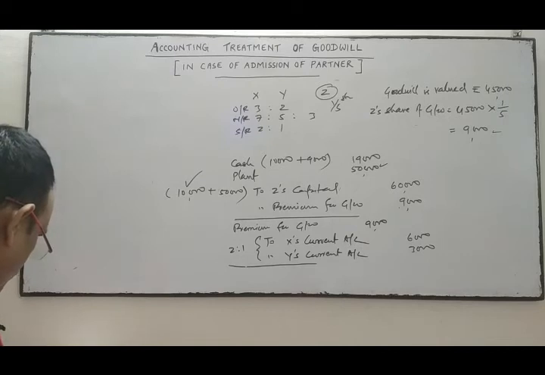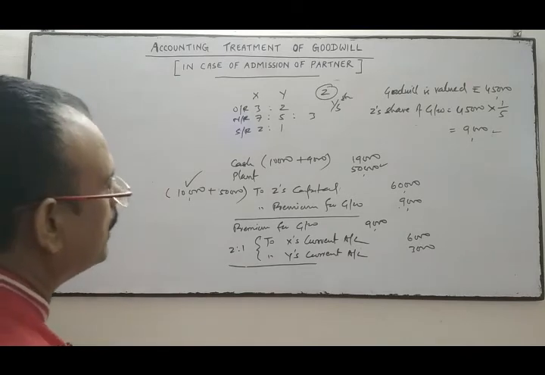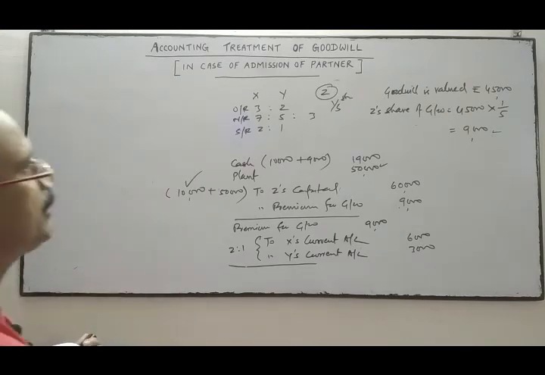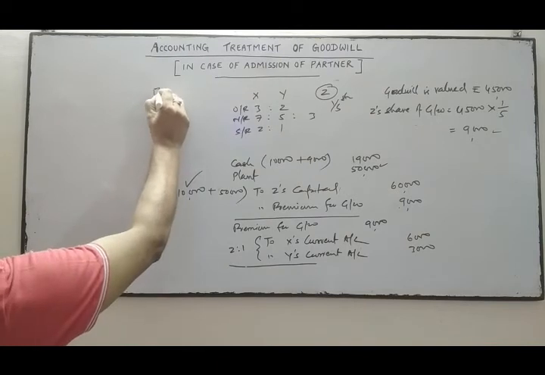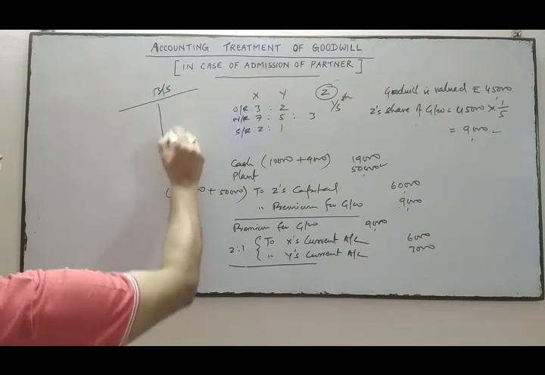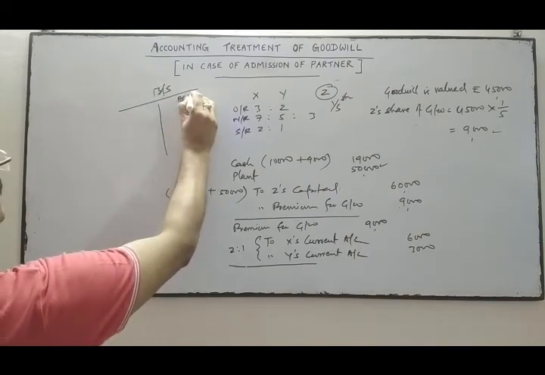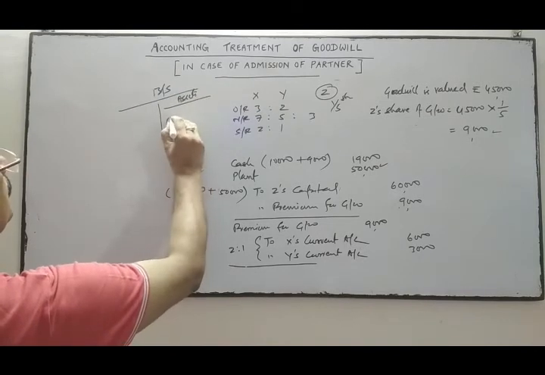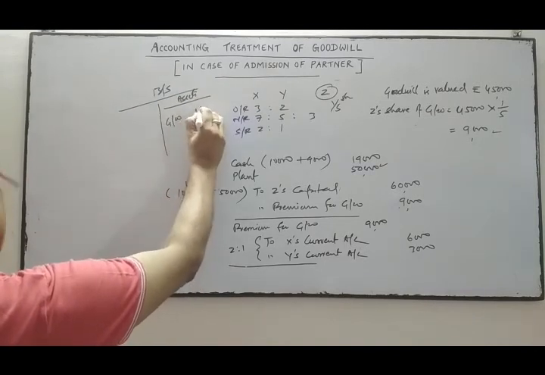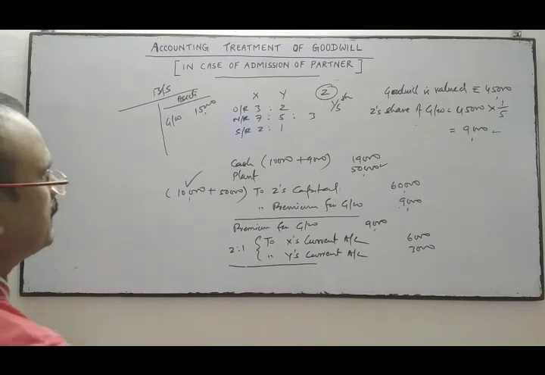The next is goodwill amounting to 15,000 appearing in the books. So goodwill appearing in the books means in the balance sheet, goodwill is appearing on the asset side at 15,000. So we will write off this amount.